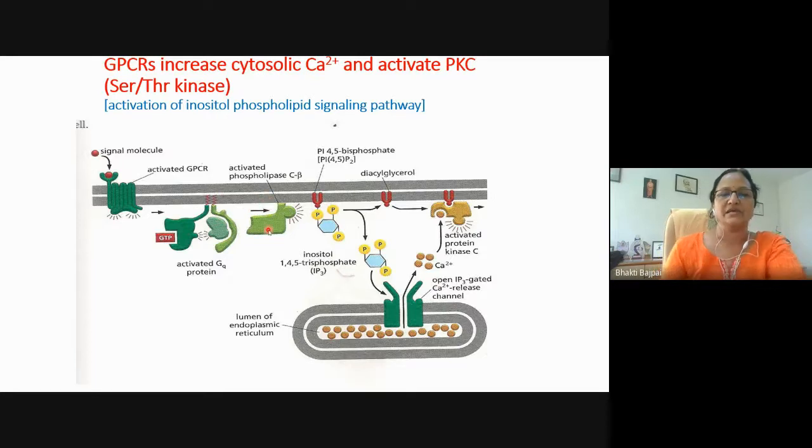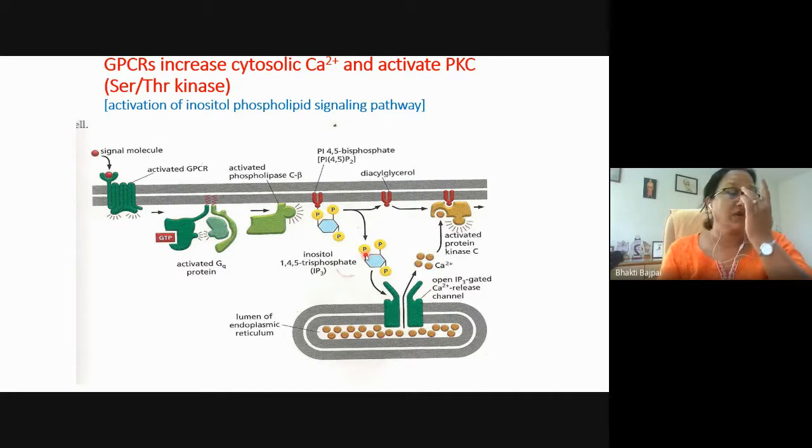So phospholipase C beta is activated, and this phospholipase C beta will hydrolyze the PIP2, that is phosphatidylinositol 4,5 bisphosphate. And this PIP2 is hydrolyzed into two molecules: diacylglycerol, which will remain bound to the plasma membrane, and the IP3, that is the inositol triphosphate, which is water soluble.